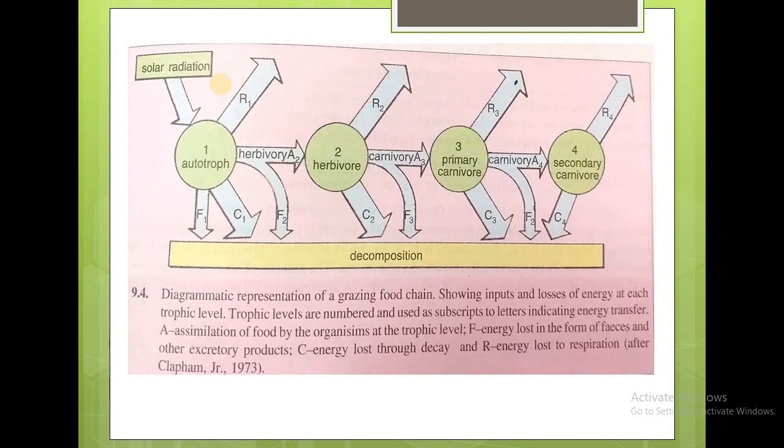Most of the ecosystems in nature follow this type of food chain, and this chain is very significant from the energy standpoint.